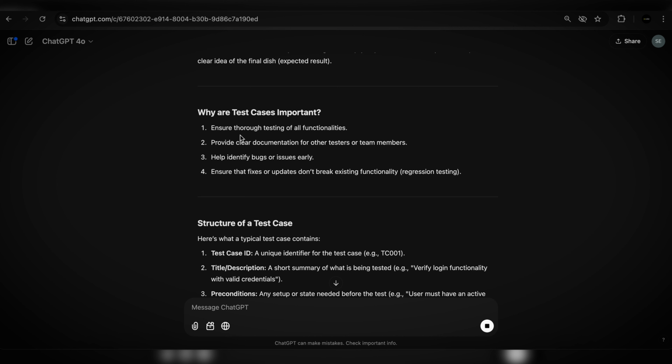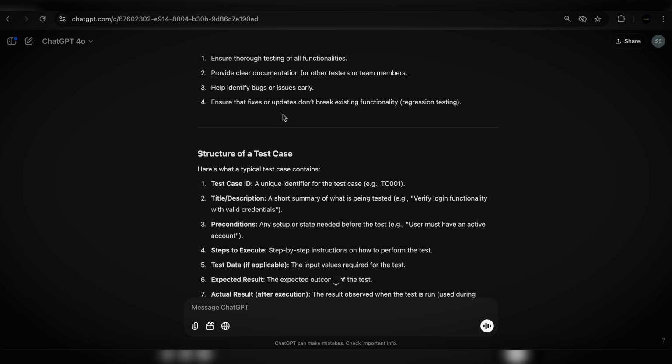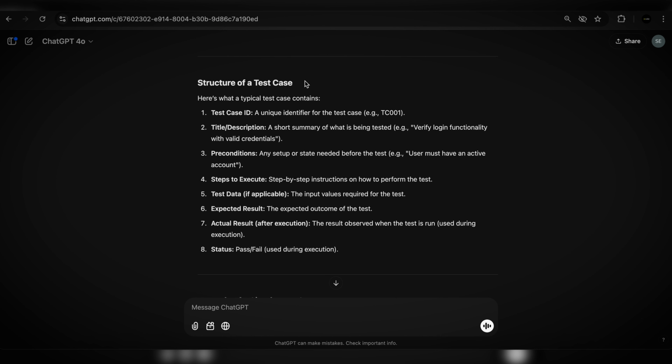Why are they important? Well, number one, it's an instruction so you wouldn't forget what to test exactly. It's clear documentation for other testers and team members. Whenever you get onboarded, whenever you join a company, the first thing you have to do is go through the test cases or test documentation. Help identify bugs or issues early, absolutely. Ensure that fixes or updates don't break existing functionality. Regression testing, exactly.